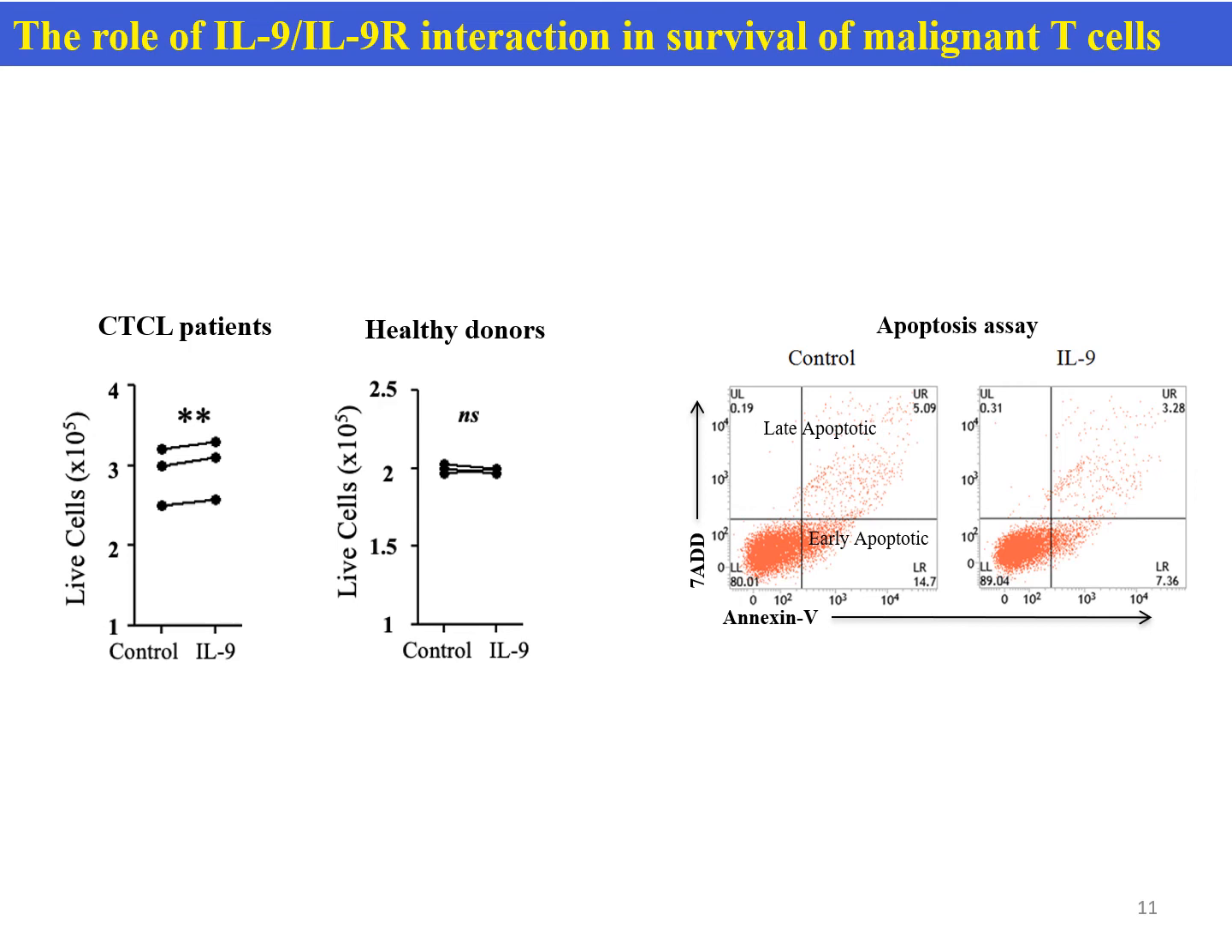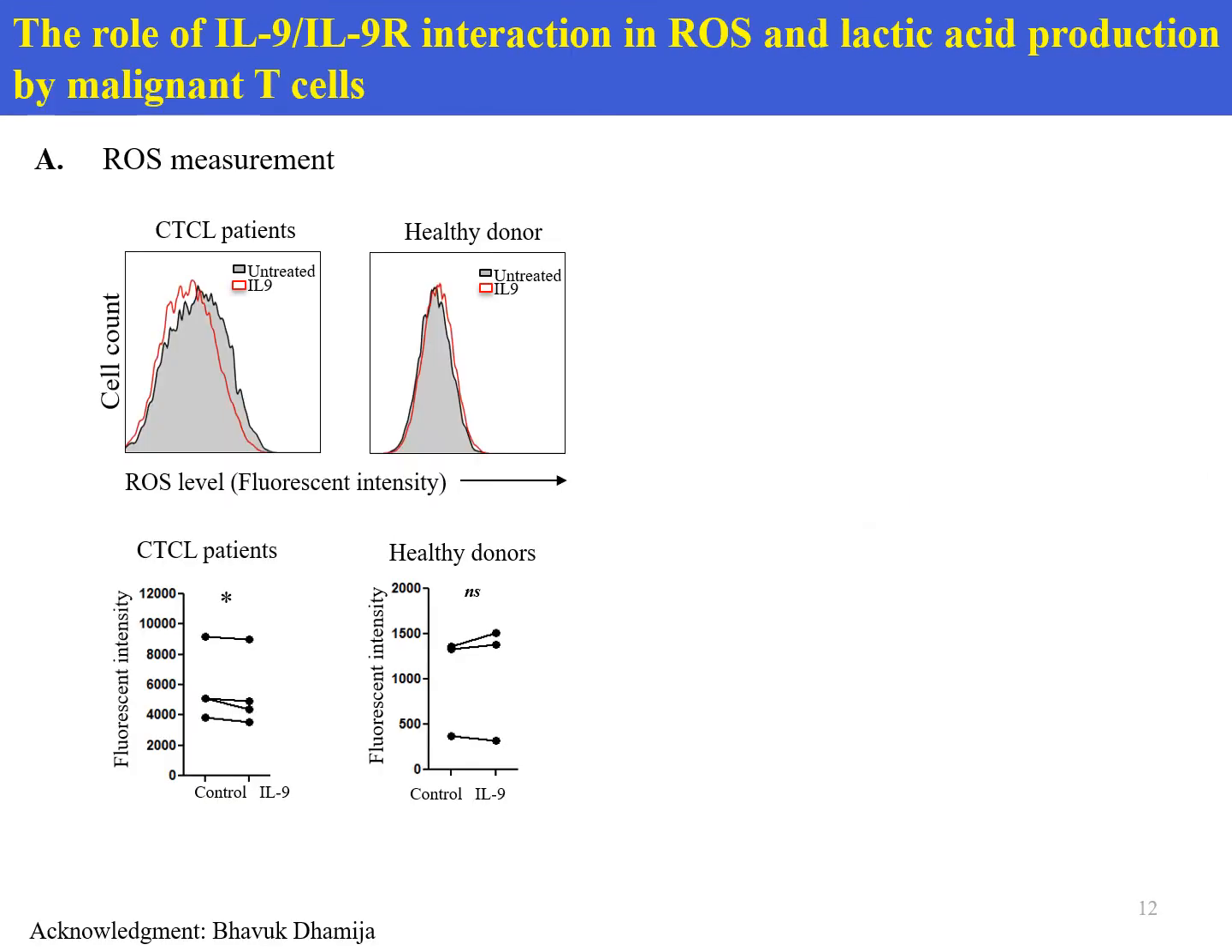So we performed apoptosis assay and found that IL-9 reduced apoptosis of the patient-derived T cell as quantified by annexin V and 7-AAD staining through flow cytometry. Since reduced toxic reactive oxygen species level are described to promote T cell survival, we examined whether IL-9 receptor interaction impacts metabolic alteration, which could be beneficial for the survival of malignant T cell.